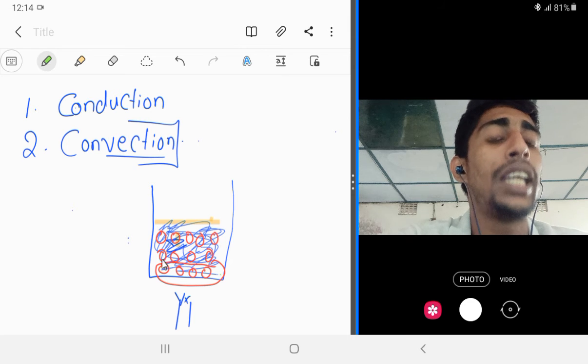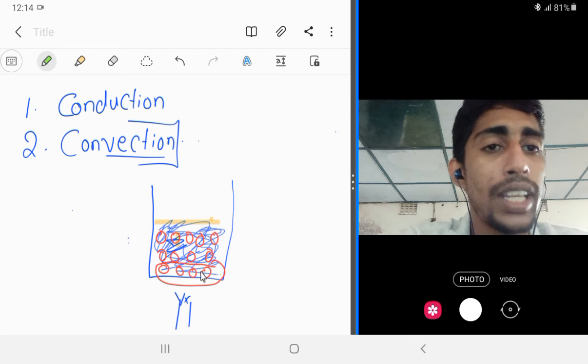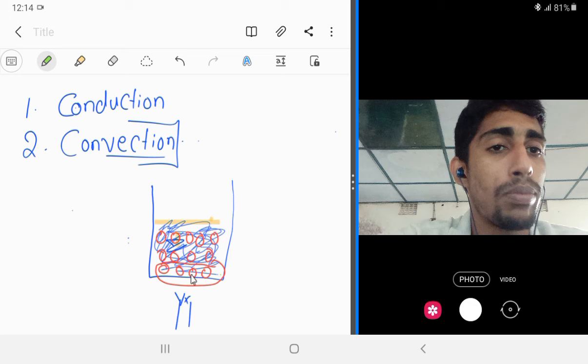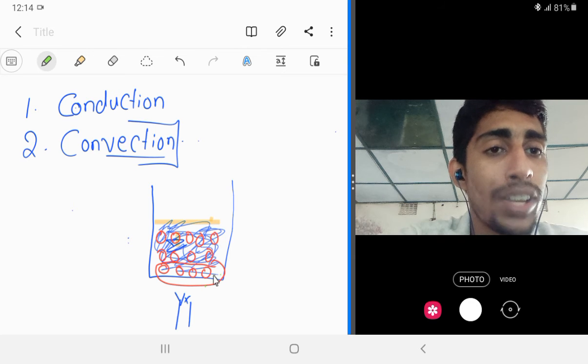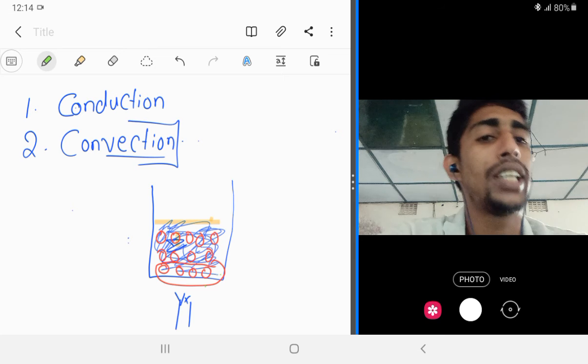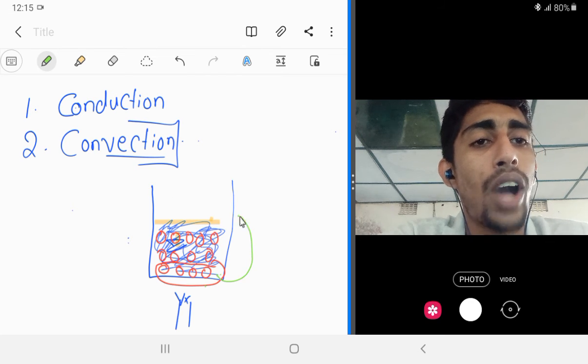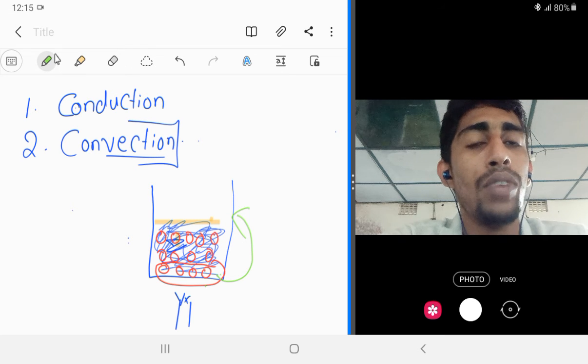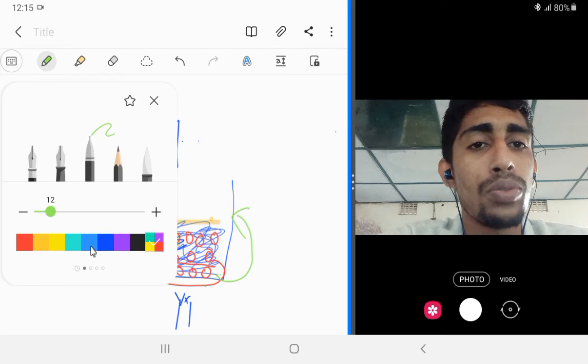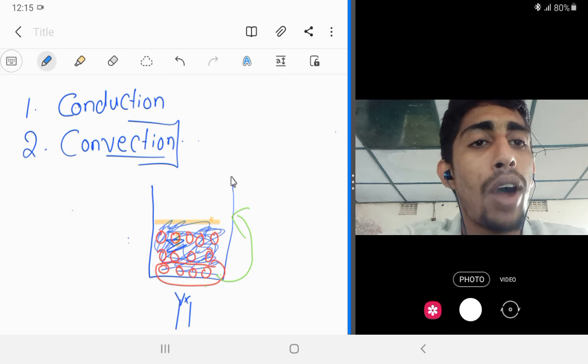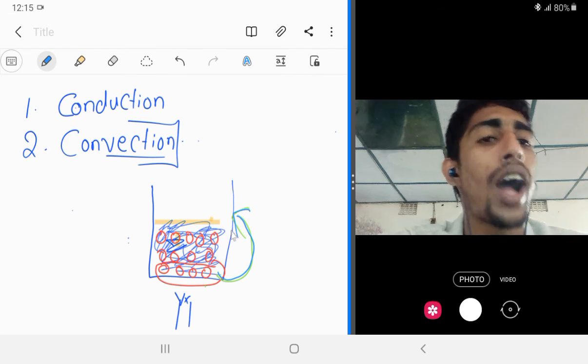But in the case of convection, when the molecules in the bottom part absorb a sufficient amount of energy, they move up.